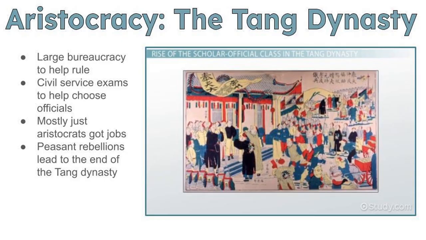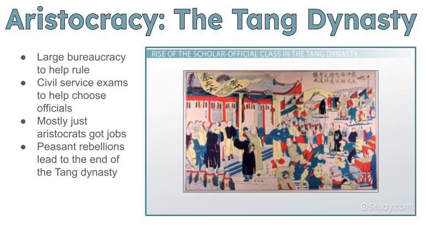To improve the bureaucracy, Han emperors created civil service examinations in which candidates took long tests to qualify for office. The tests had questions on Chinese classics, poetry, and legal and administrative issues. Mainly, they were based on the works of Confucius, China's great philosopher and teacher. This began the system under which a class of scholar officials ran the government.